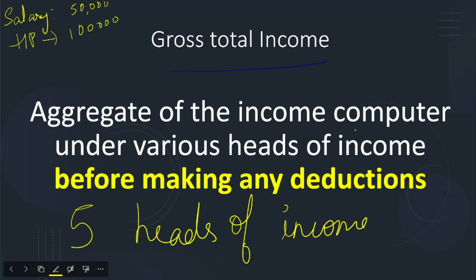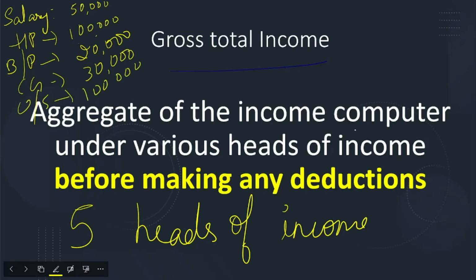Next, profit and loss of business or profession is 20,000. Next, capital gains is 30,000, let me assume. The last one, income from other sources, is 1 lakh rupees. Now, if I add all this, I will get 3 lakh rupees, isn't it? This 3 lakh rupees is known as gross total income.